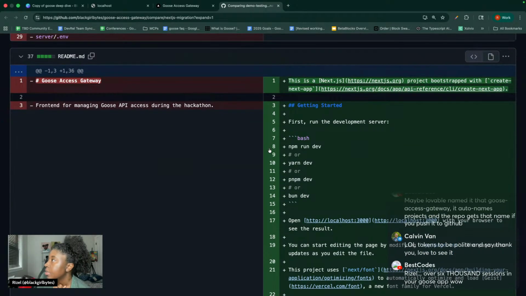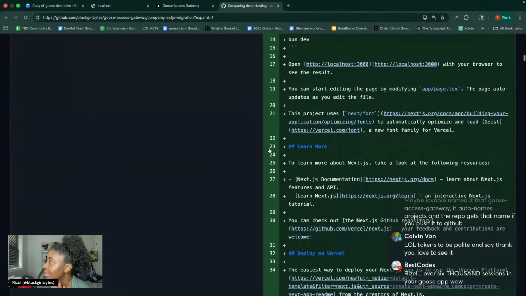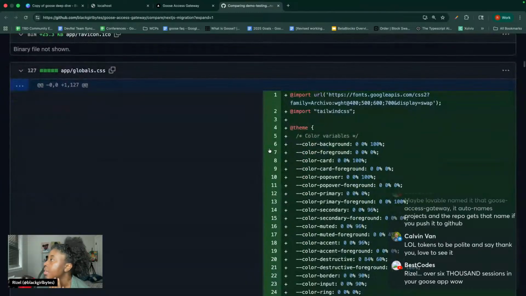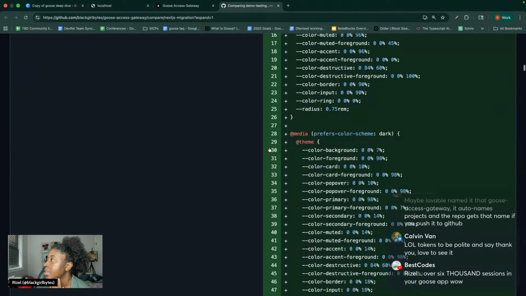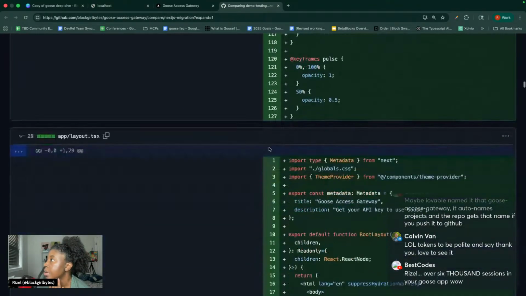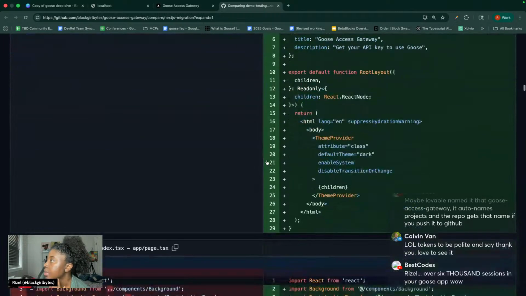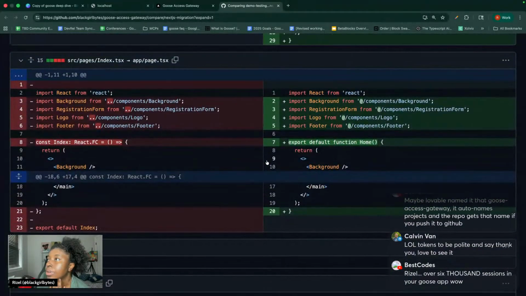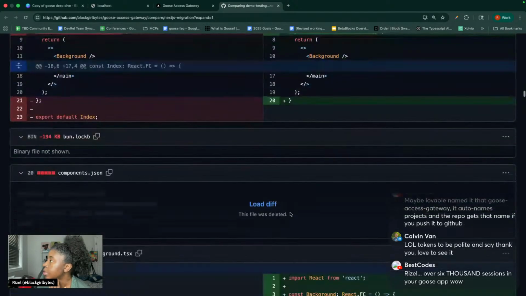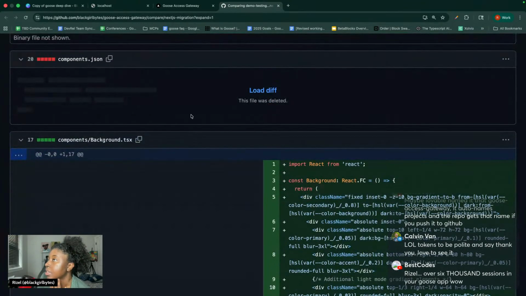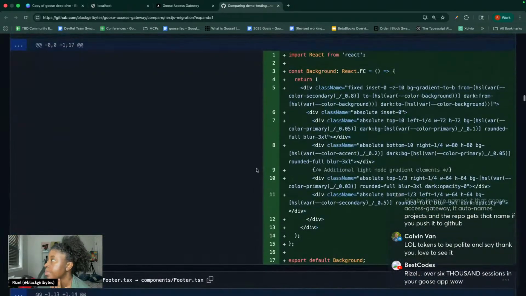So we got a readme, CSS, the layout. Okay, cool. Just looking at what it changed. It deleted this components.json.